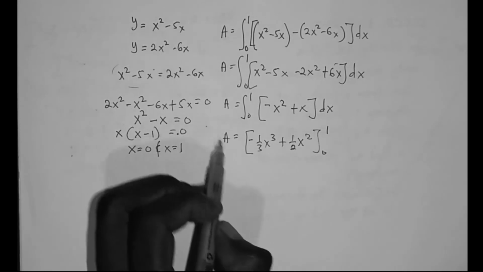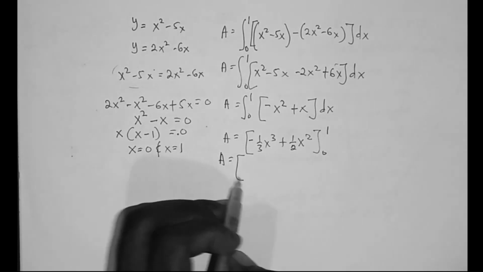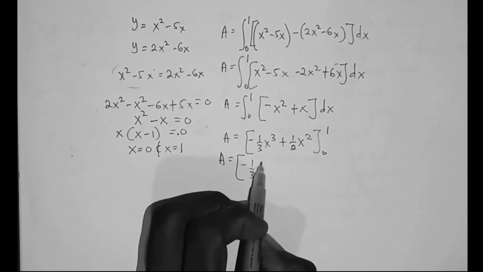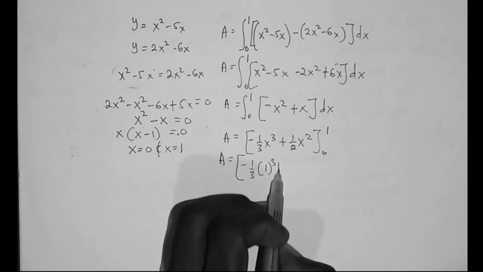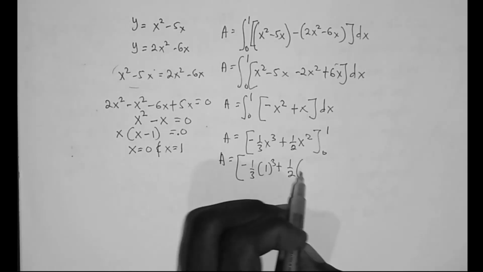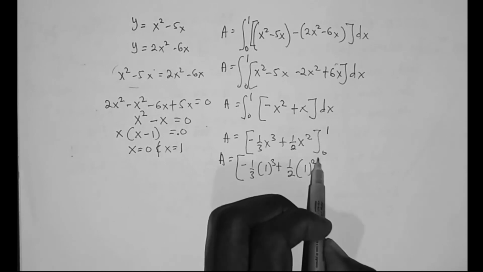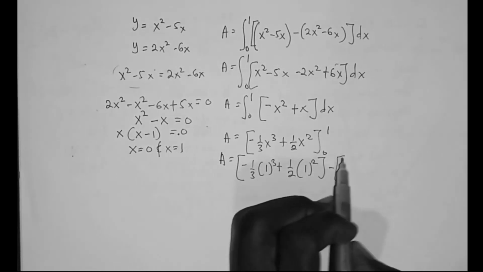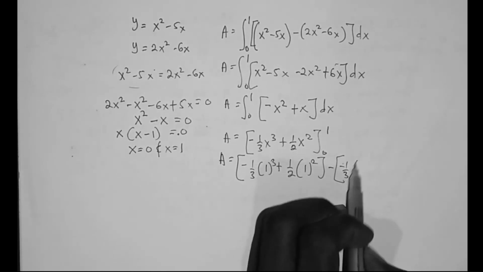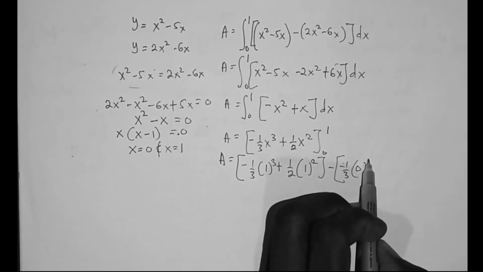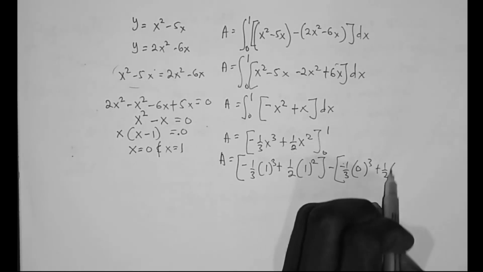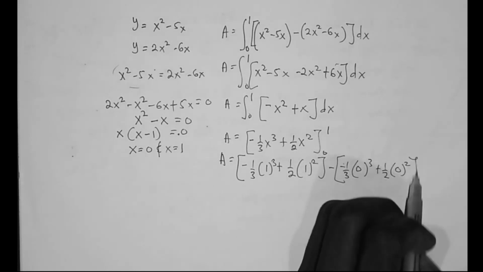So let's put in the limits. A equals, in brackets, minus 1 over 3 times 1 cubed plus 1 over 2 times 1 squared, then minus another bracket, minus 1 over 3 times 0 cubed plus 1 over 2 times 0 squared.